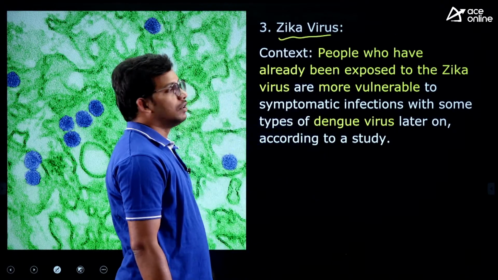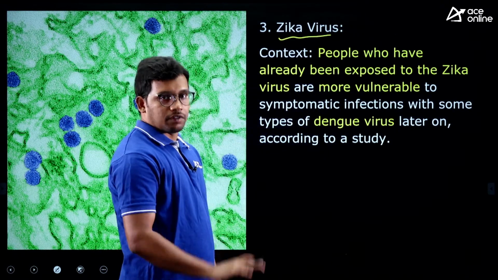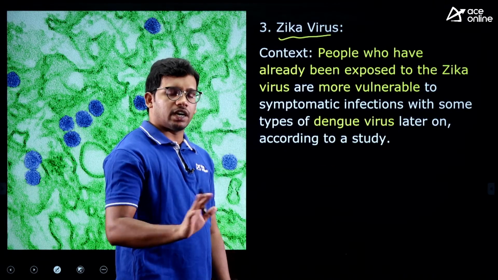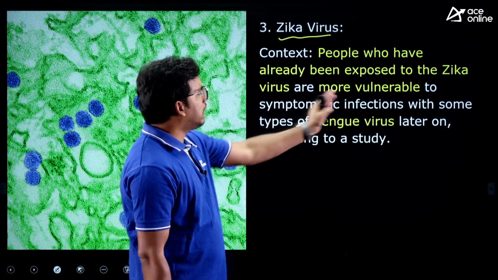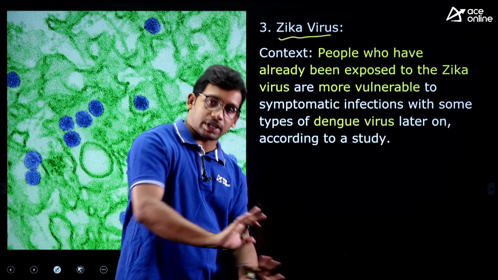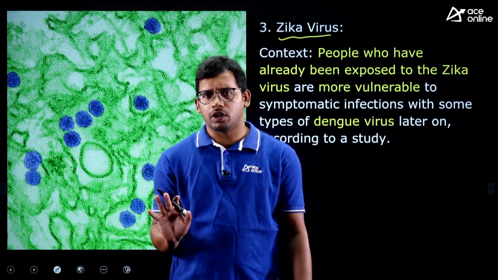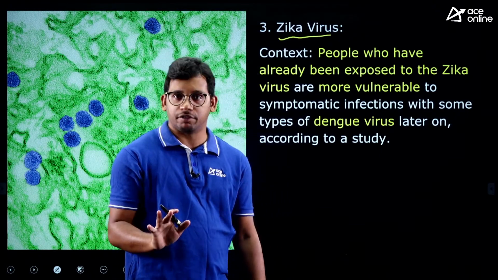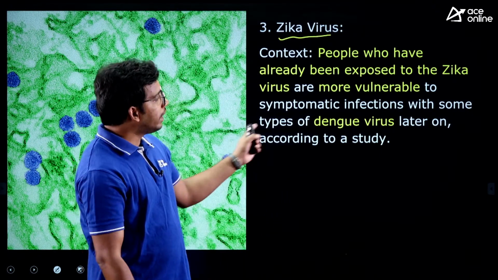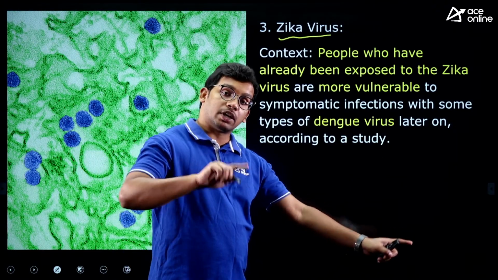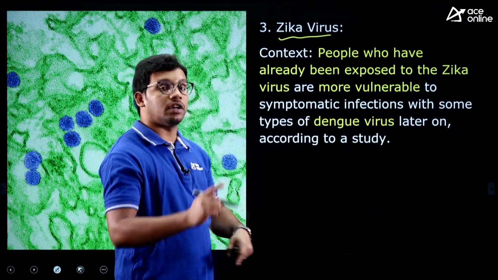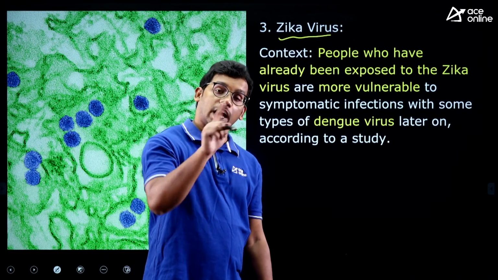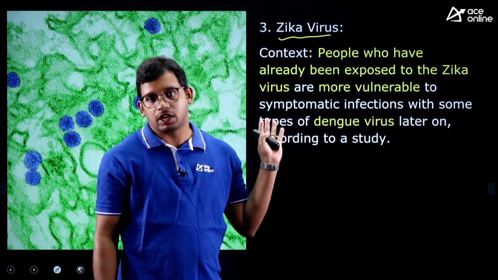Zika virus. The context is, there was a study conducted by a private research organization that if a person had Zika virus earlier, like it was cured now, but that person was subjected to Zika virus earlier in his or her life, then that person may be affected by dengue virus in a much higher manner than those people who haven't faced any Zika virus, right?